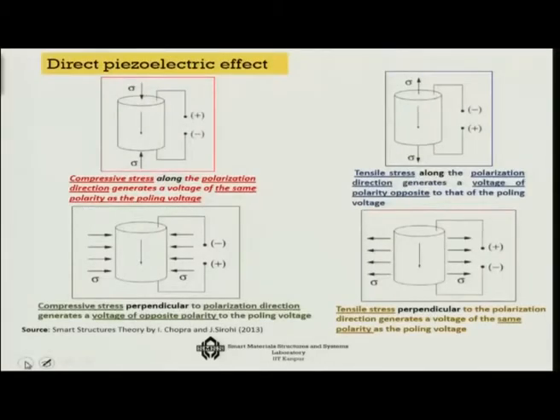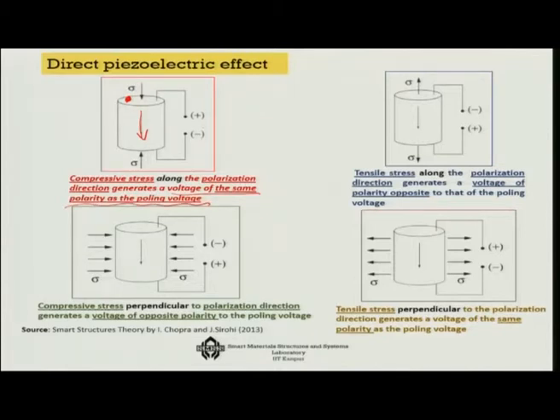Now there are various ways in which we can define this piezoelectric effect in the direct effect and the reverse effect. What is positive, what is negative? One of the conventions is like this: suppose this is my direction of polarization, that means I have a black spot here. If I apply compressive stress along this polarization direction, it will generate a voltage of the same polarity as the poling voltage.